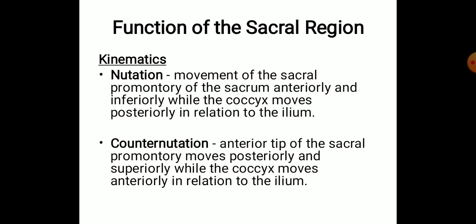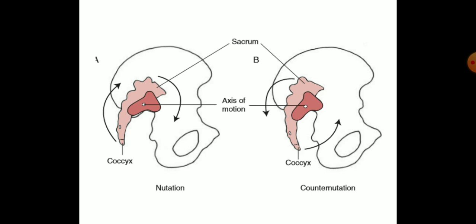So nutation means the movement of sacral promontory of the sacrum anteriorly and inferiorly, while the coccyx moves posterior in relation to the ilium. So this is the nutation. In this nutation, what happens? The sacrum will come anteriorly and inferiorly. At the same time, the apex will come superiorly, and this coccyx is getting moved away from this iliac bone. So this is the iliac bone. So in nutation, this coccyx is getting moved away from iliac bone.